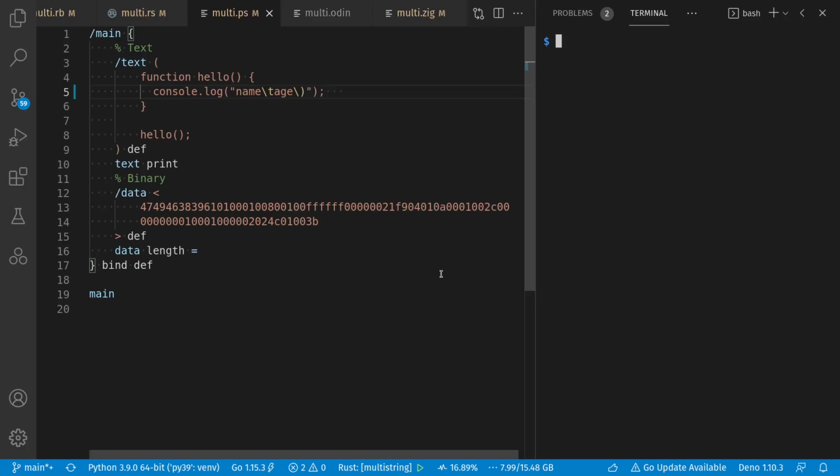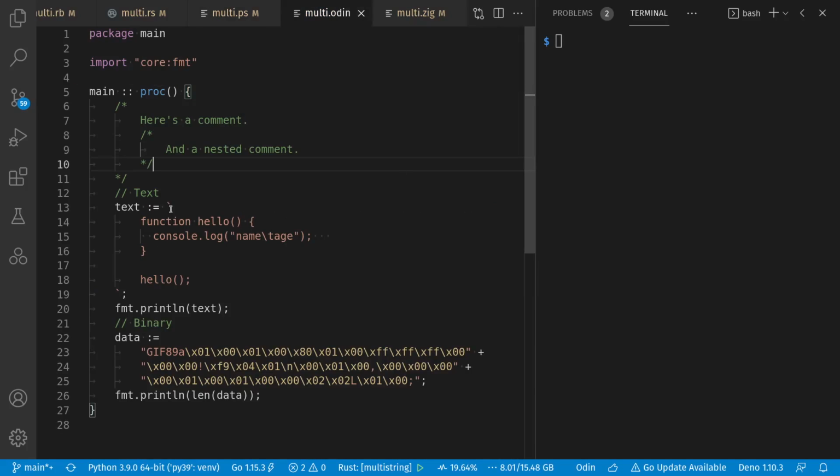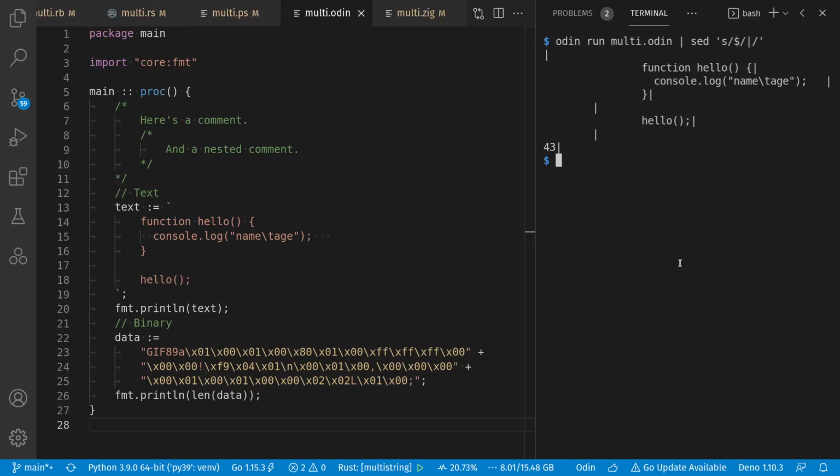Let's move on to Odin. Odin, like Go, uses backticks for multi-line strings, but these are raw strings, unlike the templates of ECMAScript. And we can also embed binary data, although certain parts of Odin expect this to be UTF-8, so pay attention to that. And let's run this to make sure it works. It does, retaining indentation and trailing whitespace.